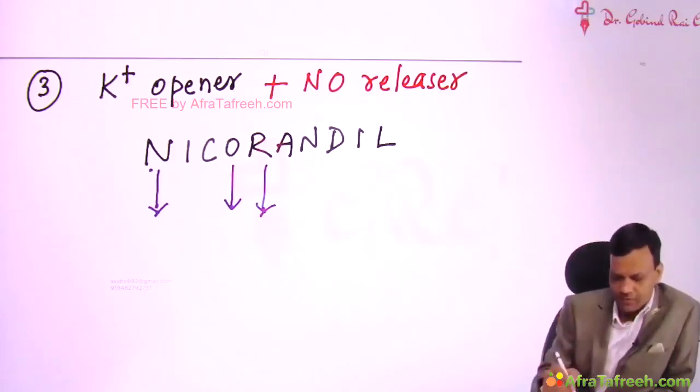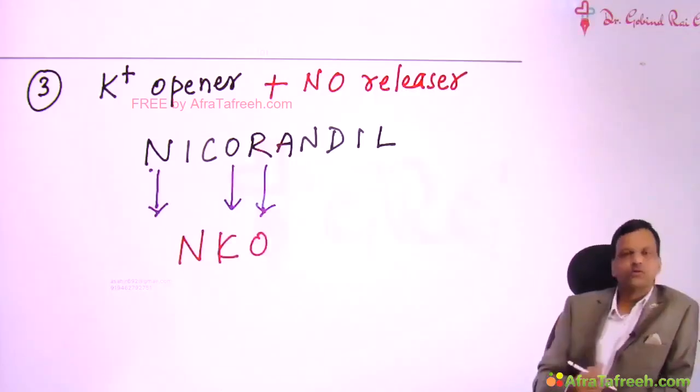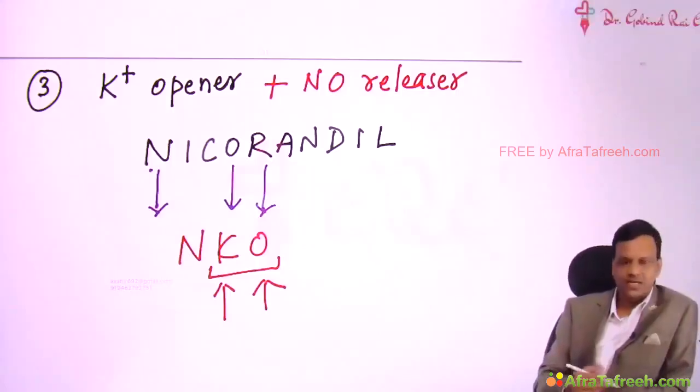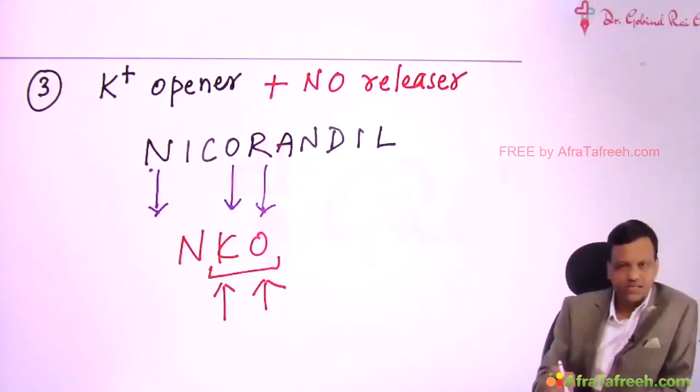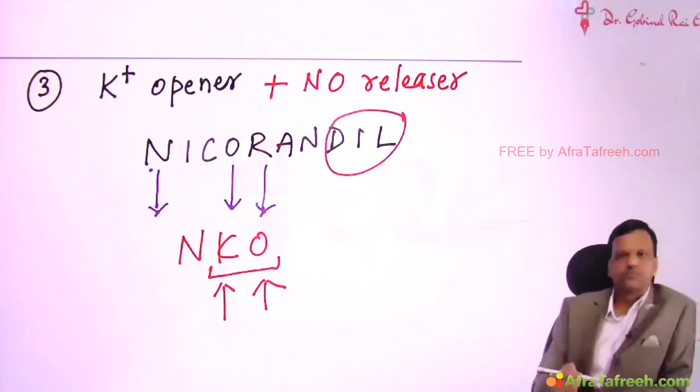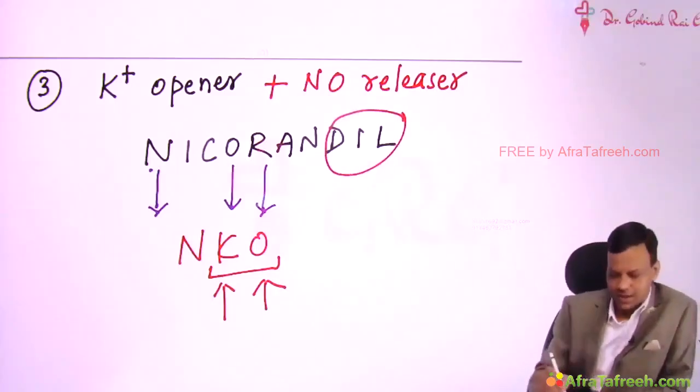Now we will write the name of nicorandil again, but if we write the name like this, NiCO, it looks like KO, that means potassium opener. So the nicorandil name says it is a nitric oxide releaser as well as a potassium channel opener, and it is used for dil ka dard, that means angina.